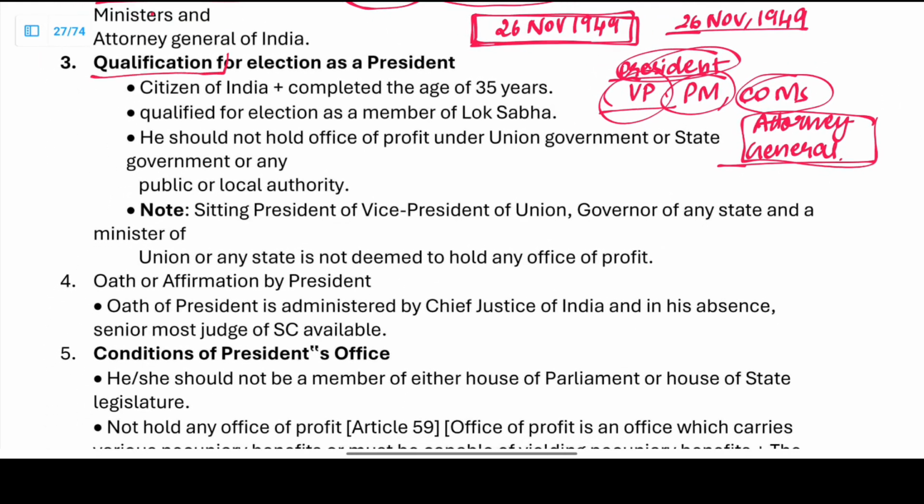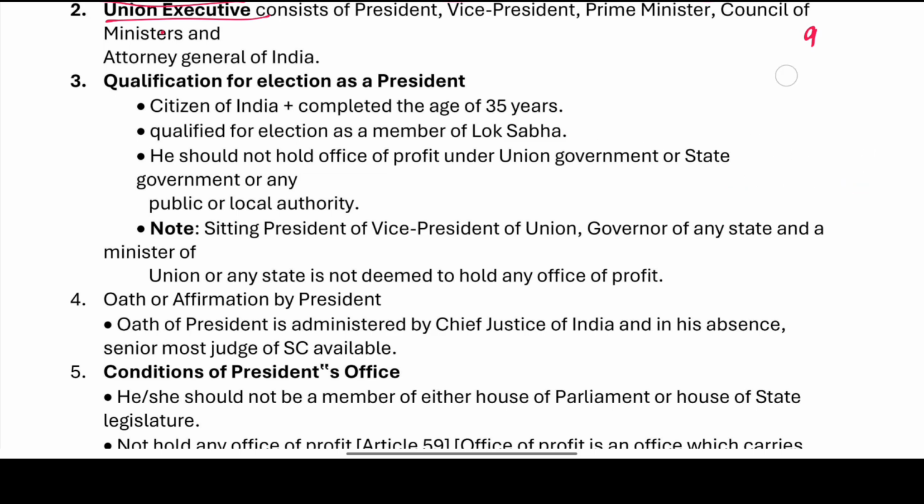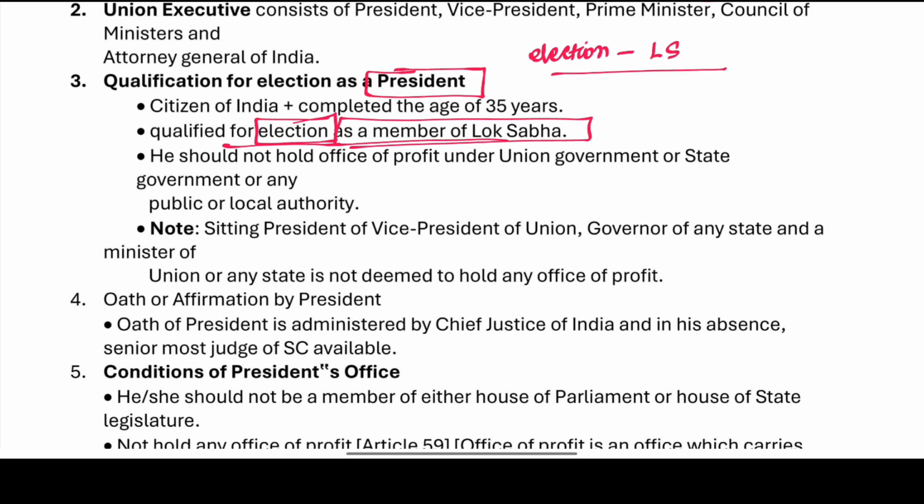What is the qualification for election as the President? They must be a citizen of India and have completed the age of 35 years. Right, citizen plus completion of 35 years. They must also be qualified for election as a member of the Lok Sabha. This is the qualification for the President: the age is 35 and qualified for election as a member of Lok Sabha.